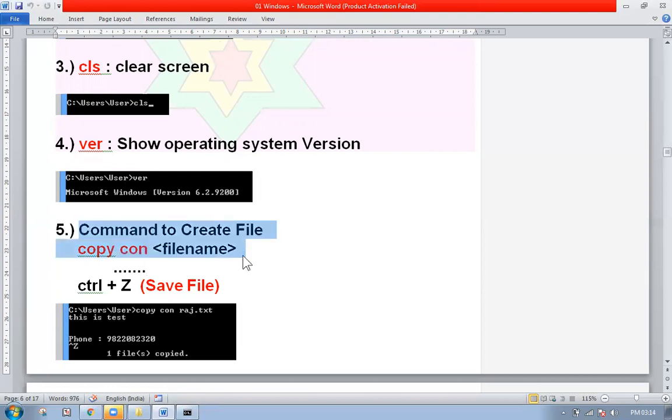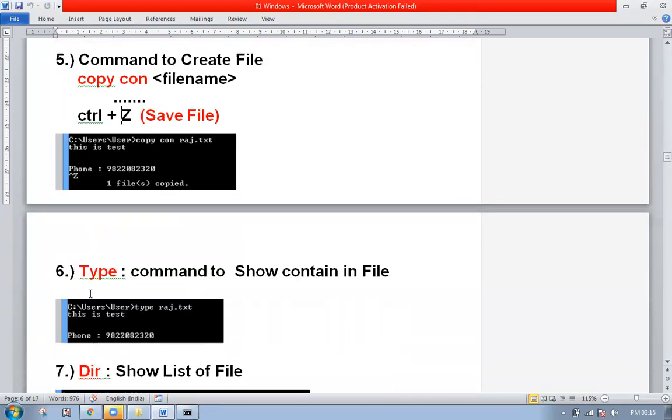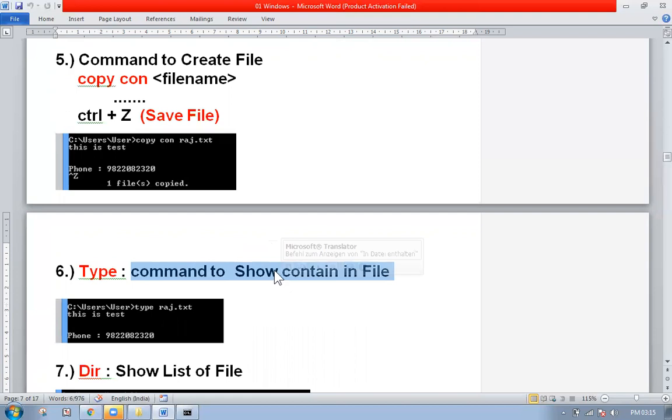Next, if you want to save a file in Windows, we say Control S. But if you are saving a file in DOS, you have to say Control Z. If you press Control Z in Windows, it will undo things. Got it? After that, the next command is type. What is type? It will show the contents of the file. Whatever is written inside that file, it will show everything.